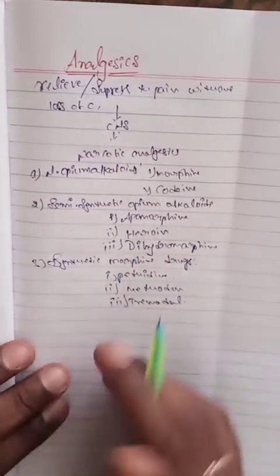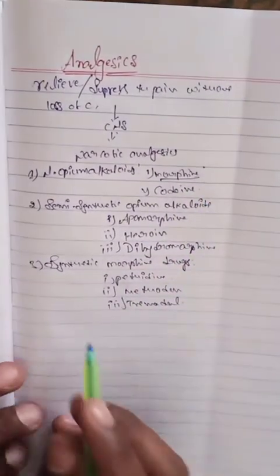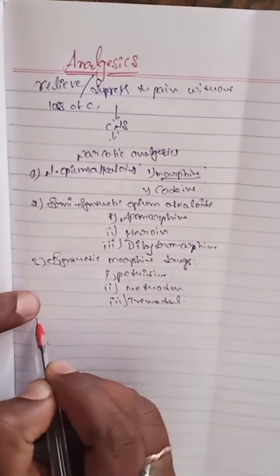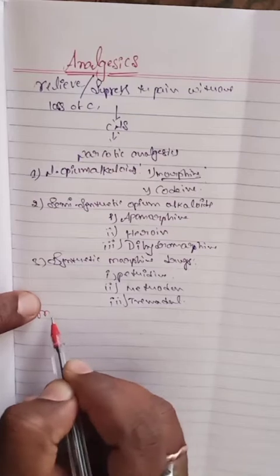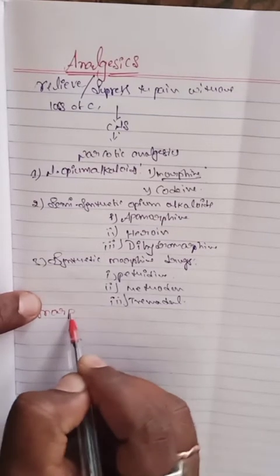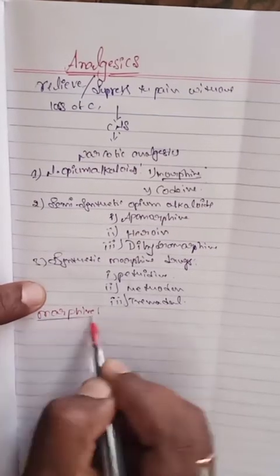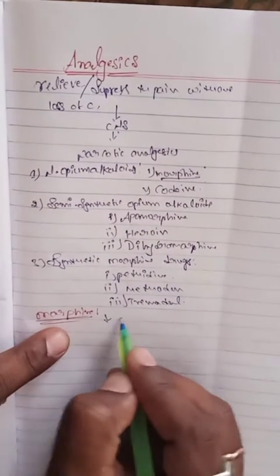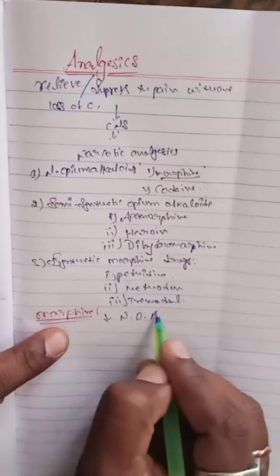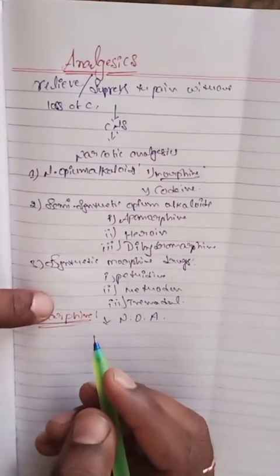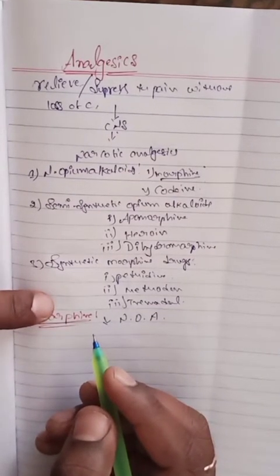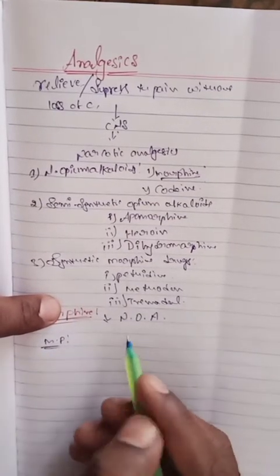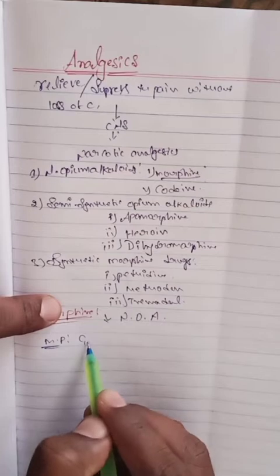Here, very important is morphine. So what is morphine and what about morphine? Morphine is a natural opium alkaloid. What is the molecular formula?